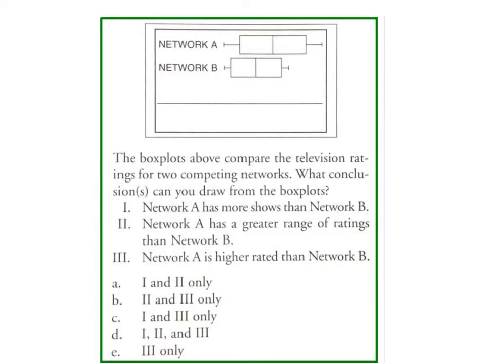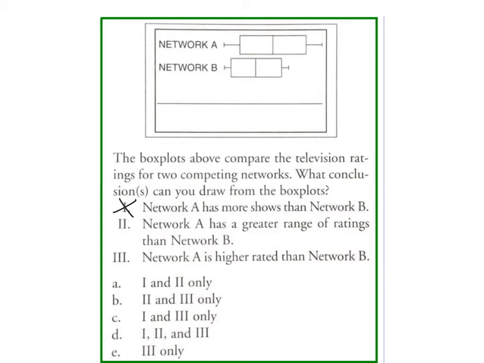That Network A has more shows than Network B. That is a no. We don't have any idea about the actual size of the samples from the box plot. It doesn't give us any information about that. Network A has a greater range. Well, that is true. You'll notice range is larger for A than for B. Range, of course, is the difference between the high and the low.